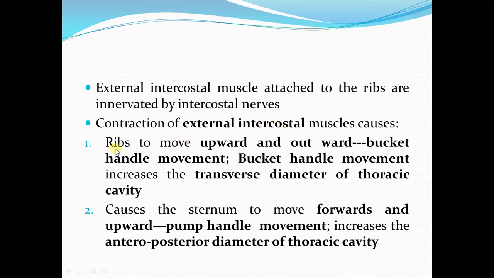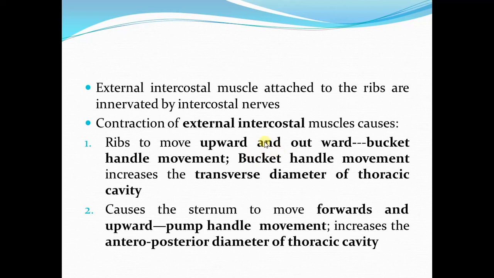Number one, when there is contraction of the external intercostal muscles, it will cause the ribs to which they are attached to move upward and outward. This upward and outward movement of the ribs is called the bucket handle movement, because it resembles the movement of the handle of a bucket when you are lifting it up.